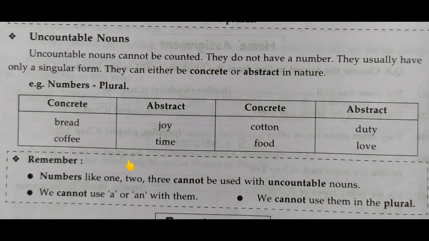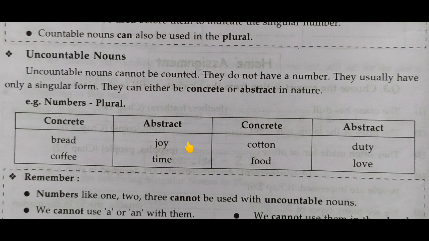these are uncountable nouns. Joy, time. So here we cannot say that I have a single joy, I am in a 2 joys. So these are not countable, these are uncountable.